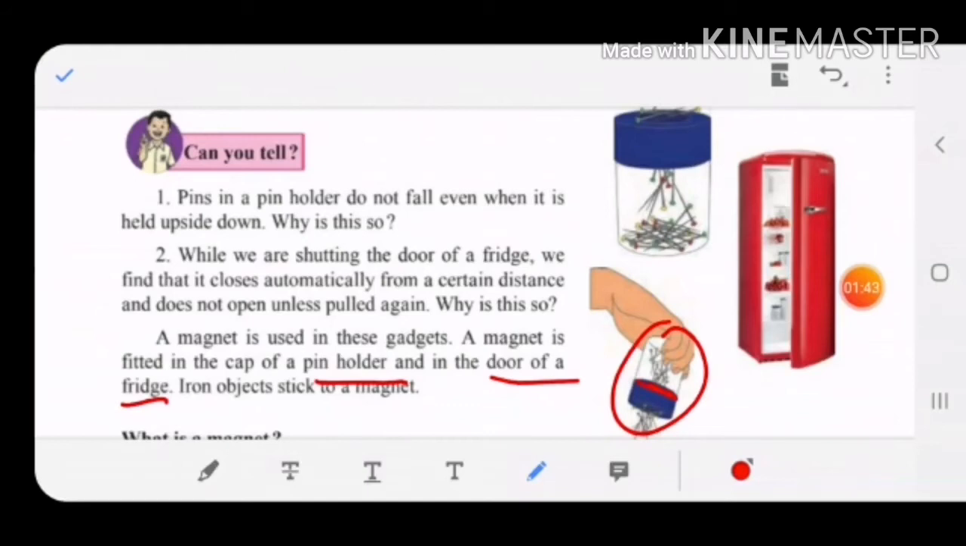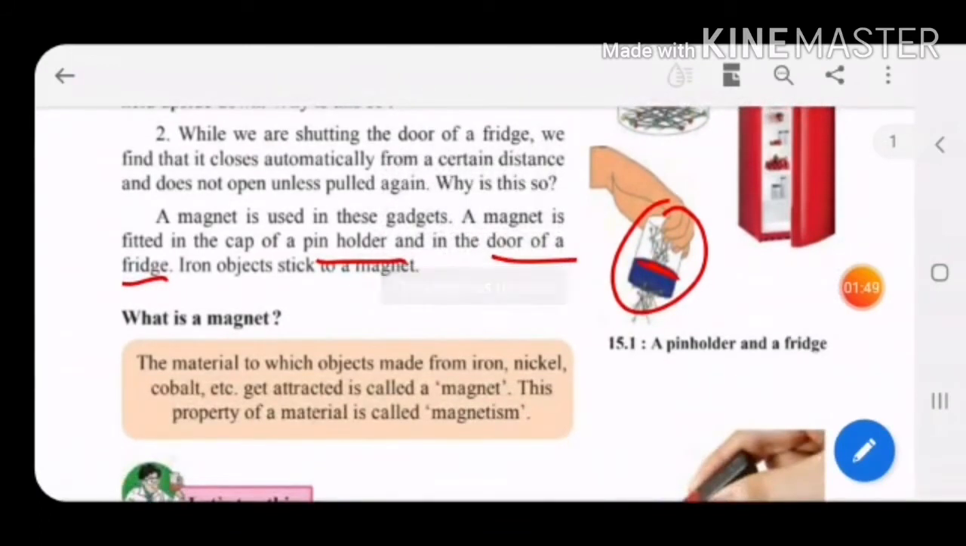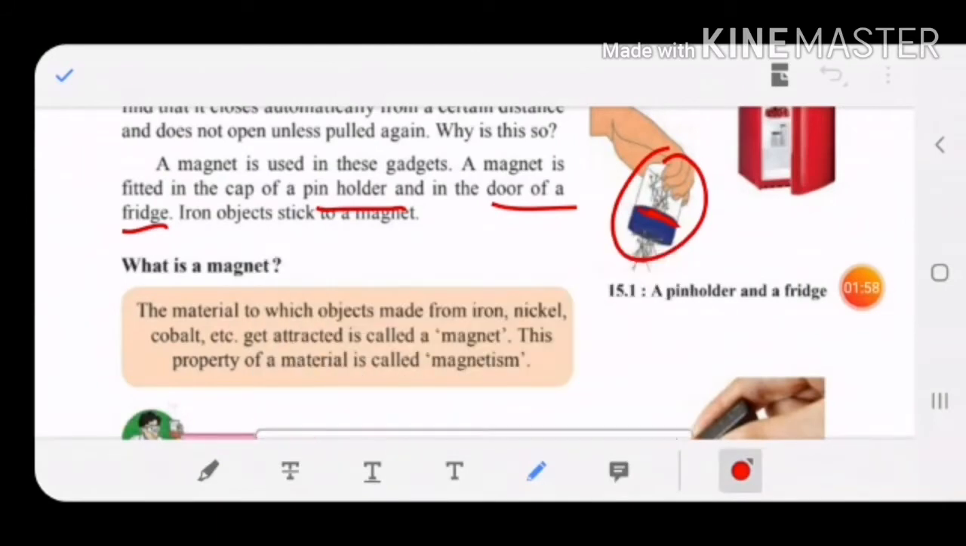Children, an iron object sticks to a magnet. Iron materials easily stick to a magnet. So actually, what is a magnet? What is the proper definition of a magnet, children? The material to which objects made from iron, nickel and cobalt get attracted is called a magnet.